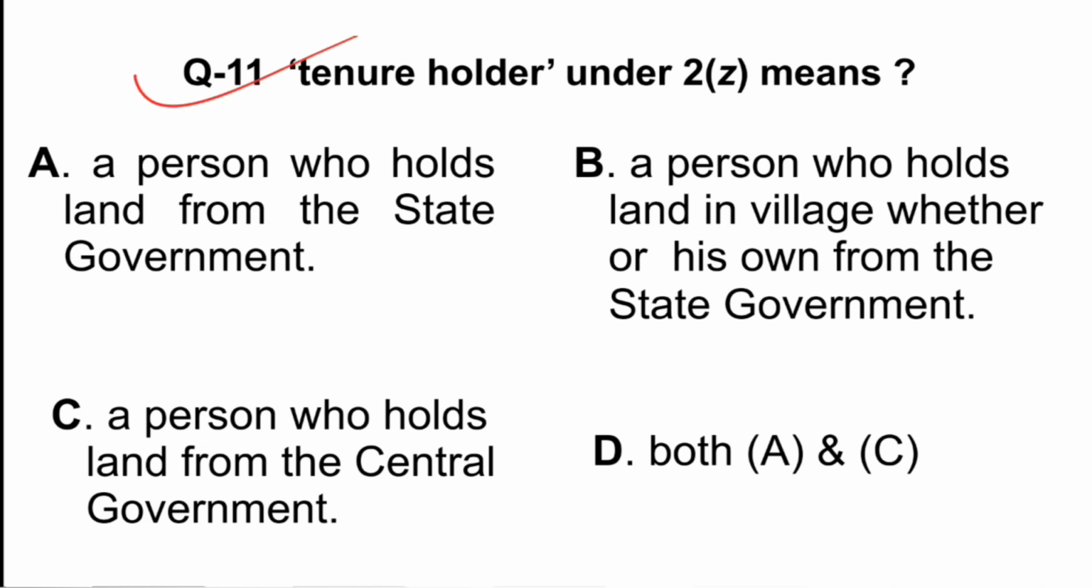Next question is tenure holder under 2Z means. Options are A, a person who holds land from the state government. B says a person who holds land in village, whether his own or from the state government. And C says a person who holds land from the central government. And D says A and C both. So as per the provision, option A is the correct answer, because it is the state government from which the person holds the land, and is declared or deemed to be government Swami, the Bhumi Swami. So it is option A, which is the correct answer.